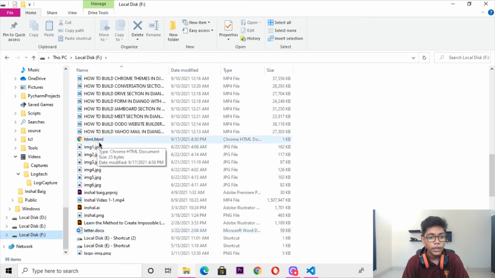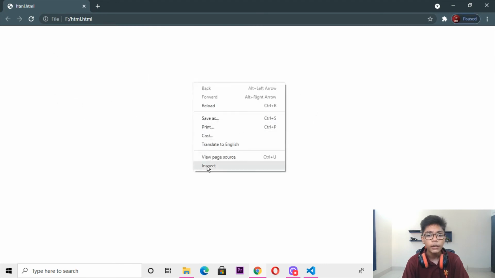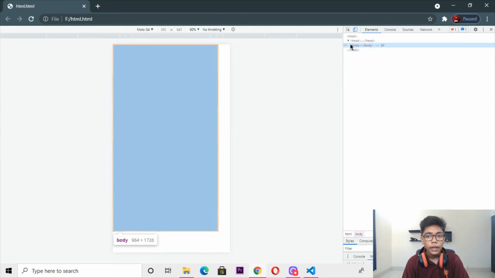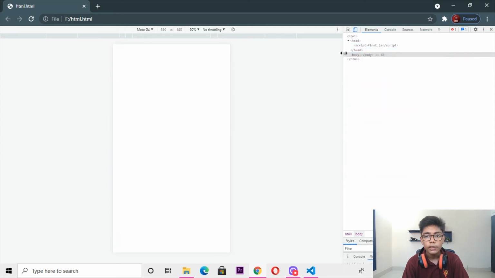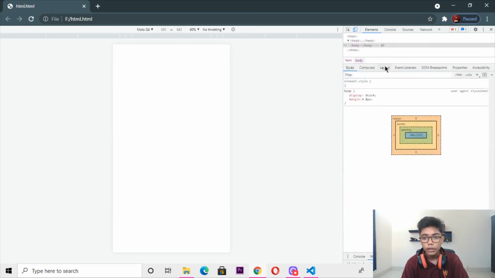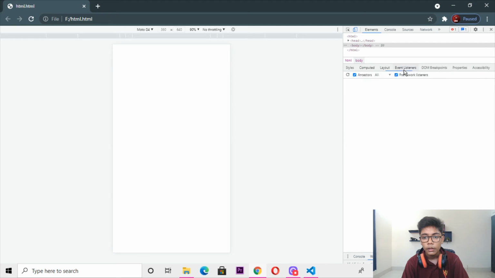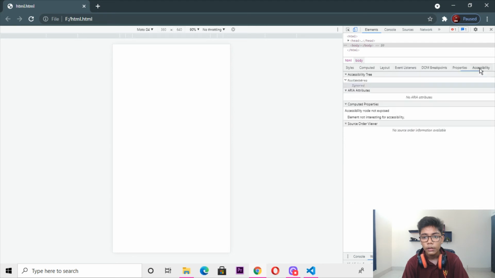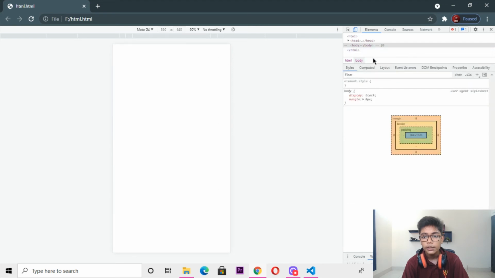Okay, so fine, you can see there it is the file. I will be opening it in Google Chrome, and you can see nothing is coming here. But if I right click, go to inspect, and press this thing, now you will be seeing the one magic here. So just top, and here you can see that.